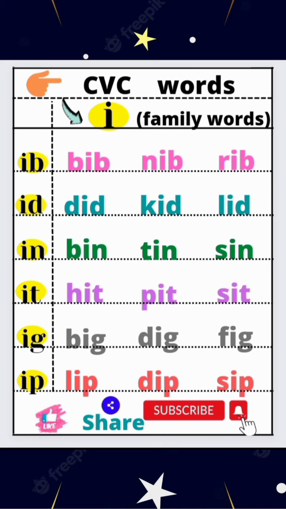Now let's start. Phonic of IB is ib. Words are bib, nib, rib. Phonic of ID is id. Words are did, kid, lid.